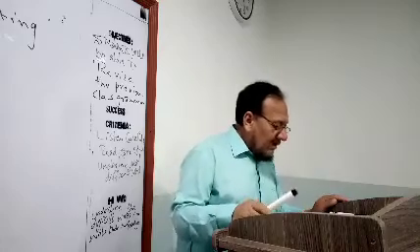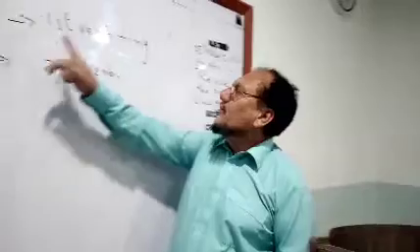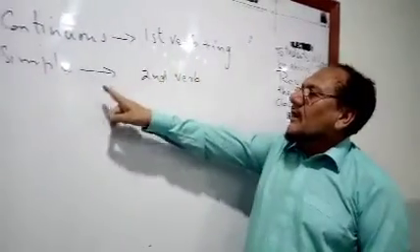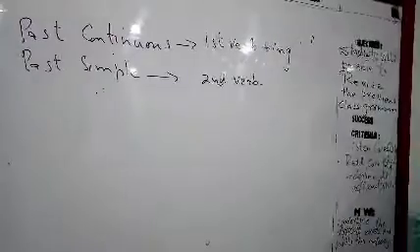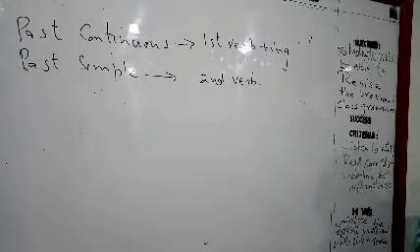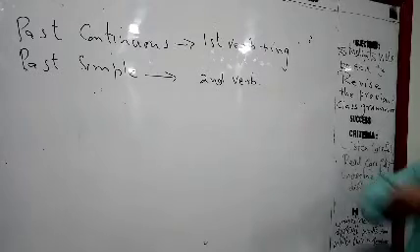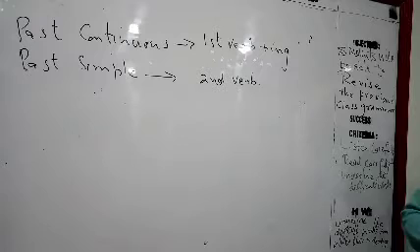Now, in past continuous and past simple, in the past continuous we use the first verb with ing, and in the past simple we use the second verb. When we have such a sentence, one part of the sentence will be past continuous and the other part will be past simple.